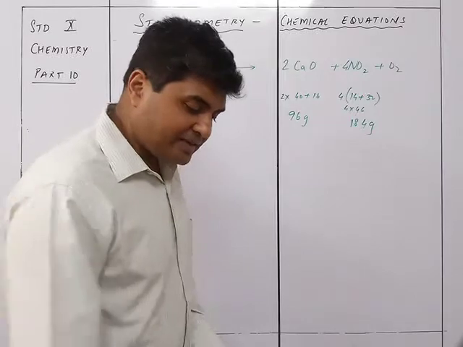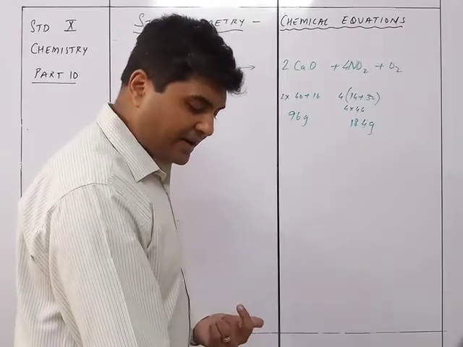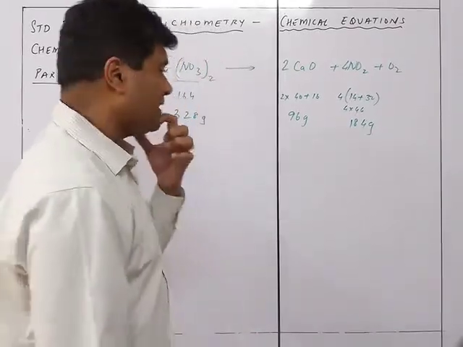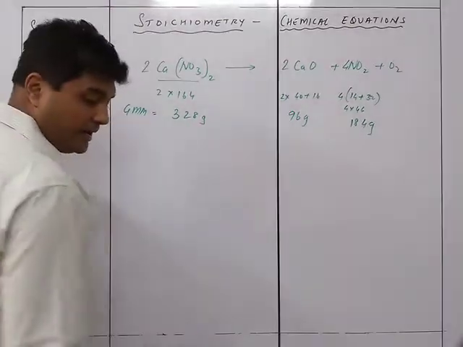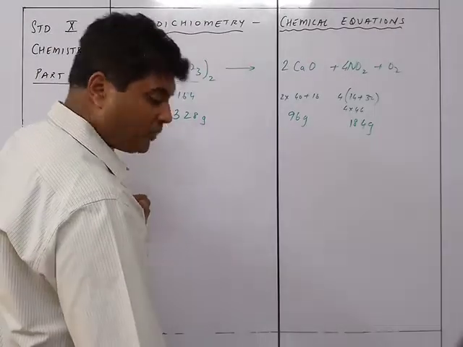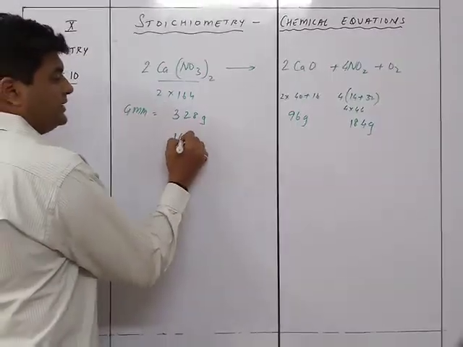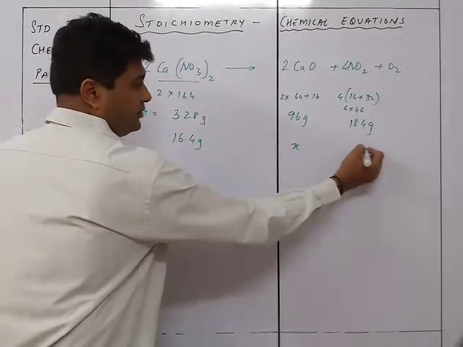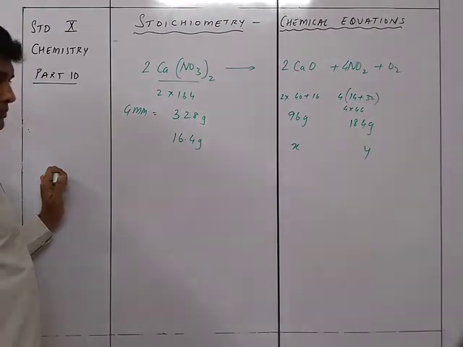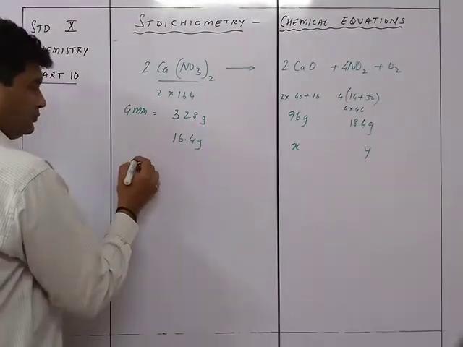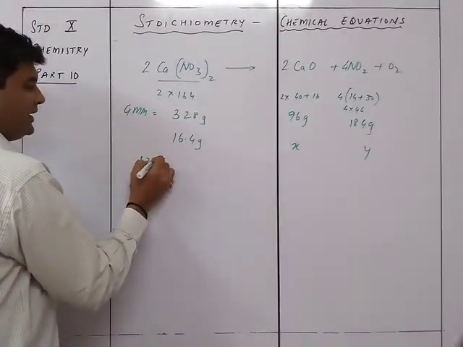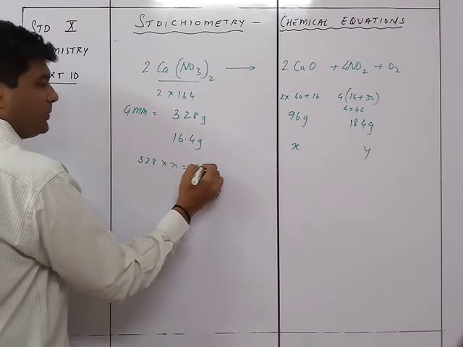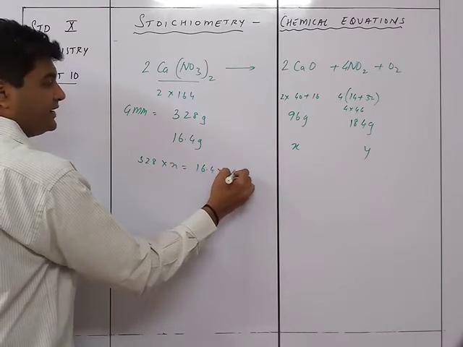Now what they asked us is to find the volume of the nitrogen dioxide at STP and the weight of calcium oxide. So calcium oxide is easier, when it is going to be 116.4. So first of all it will be 16.4 grams. So CaO will be X and this will be Y. पहले X के लिए, so we know that 328 into X is equal to 116.4 into 96.